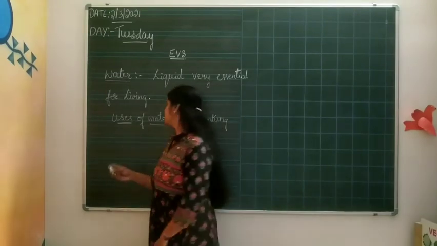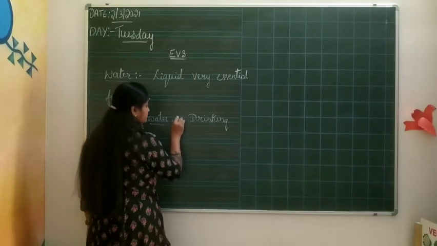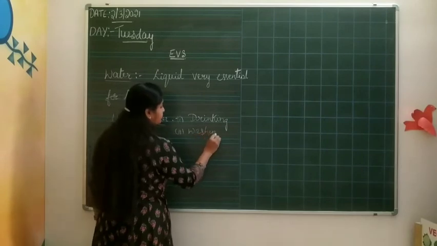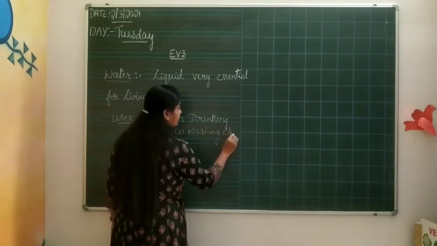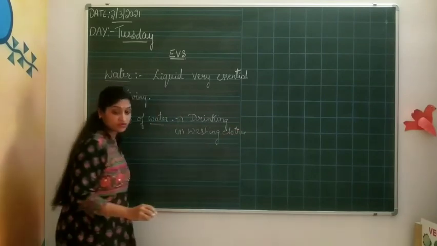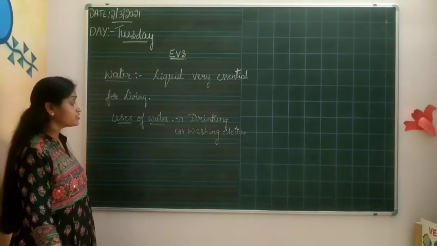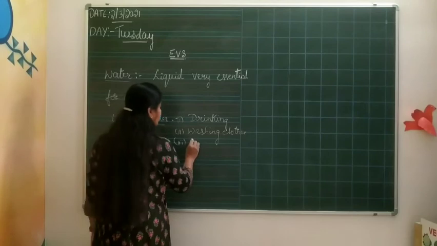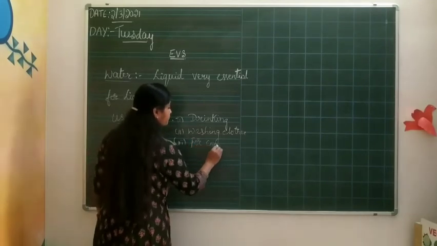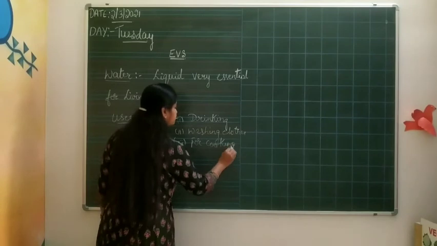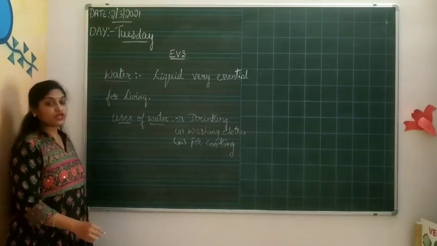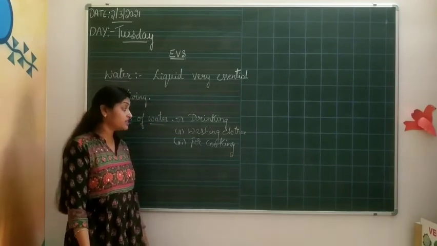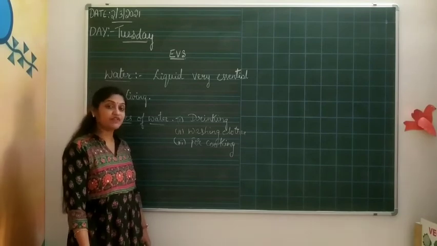Okay, uses of water. The first thing is drinking. The second thing is washing clothes. Correct, no? For washing the clothes, water is required. The third thing is cooking. Without water, some things are optional, but not everything. For cooking, water is very useful.